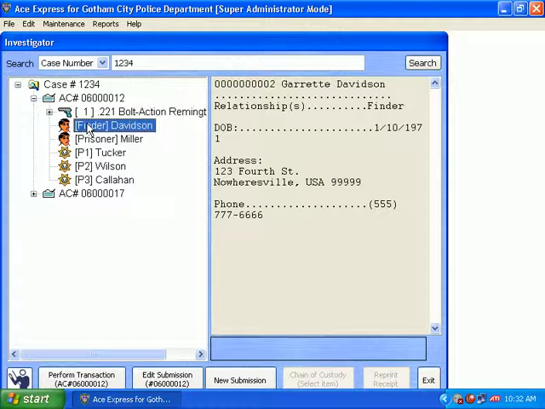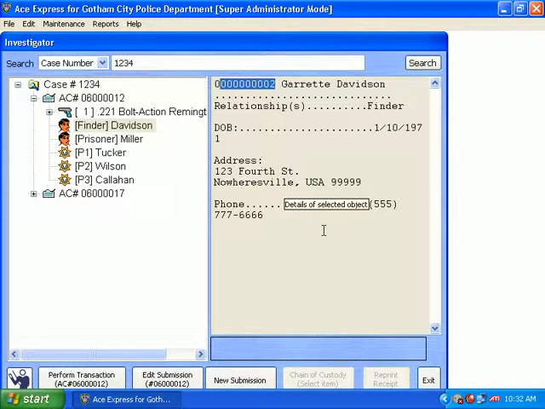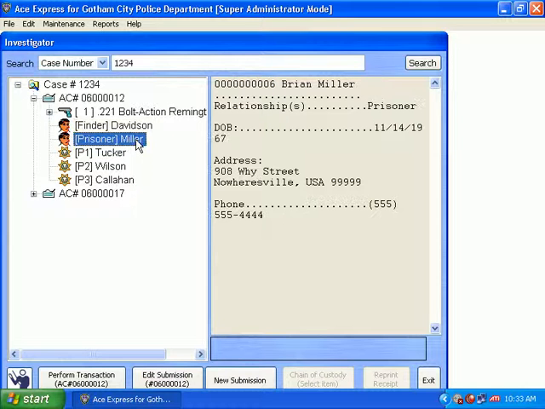This is a person record. Here it shows you the name ID of the person's name, the relationship to the submission, in this case a finder, the date of birth of the person, address, and the person's phone number. This is another person entered for the item. Once again, name ID, name, relationship, date of birth, address, and phone number.